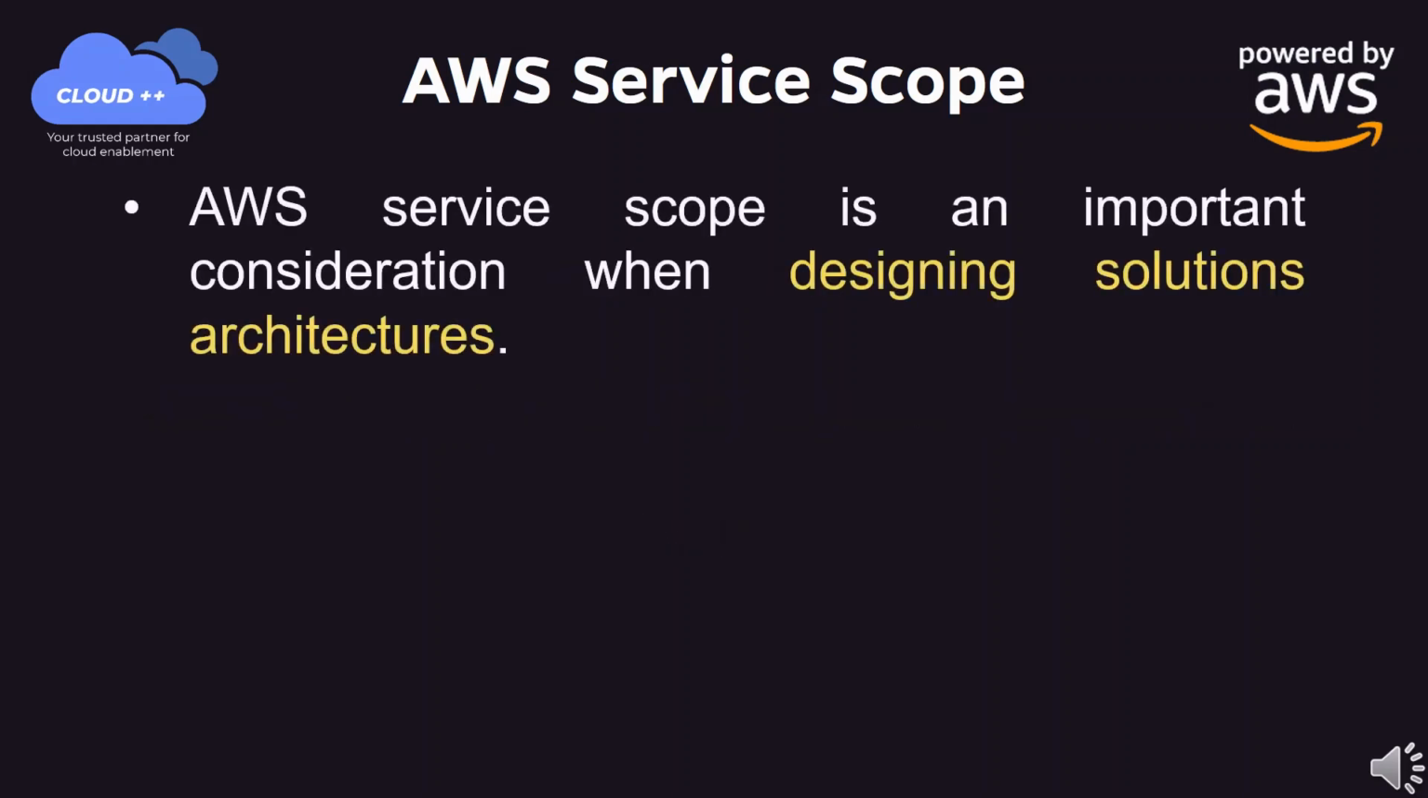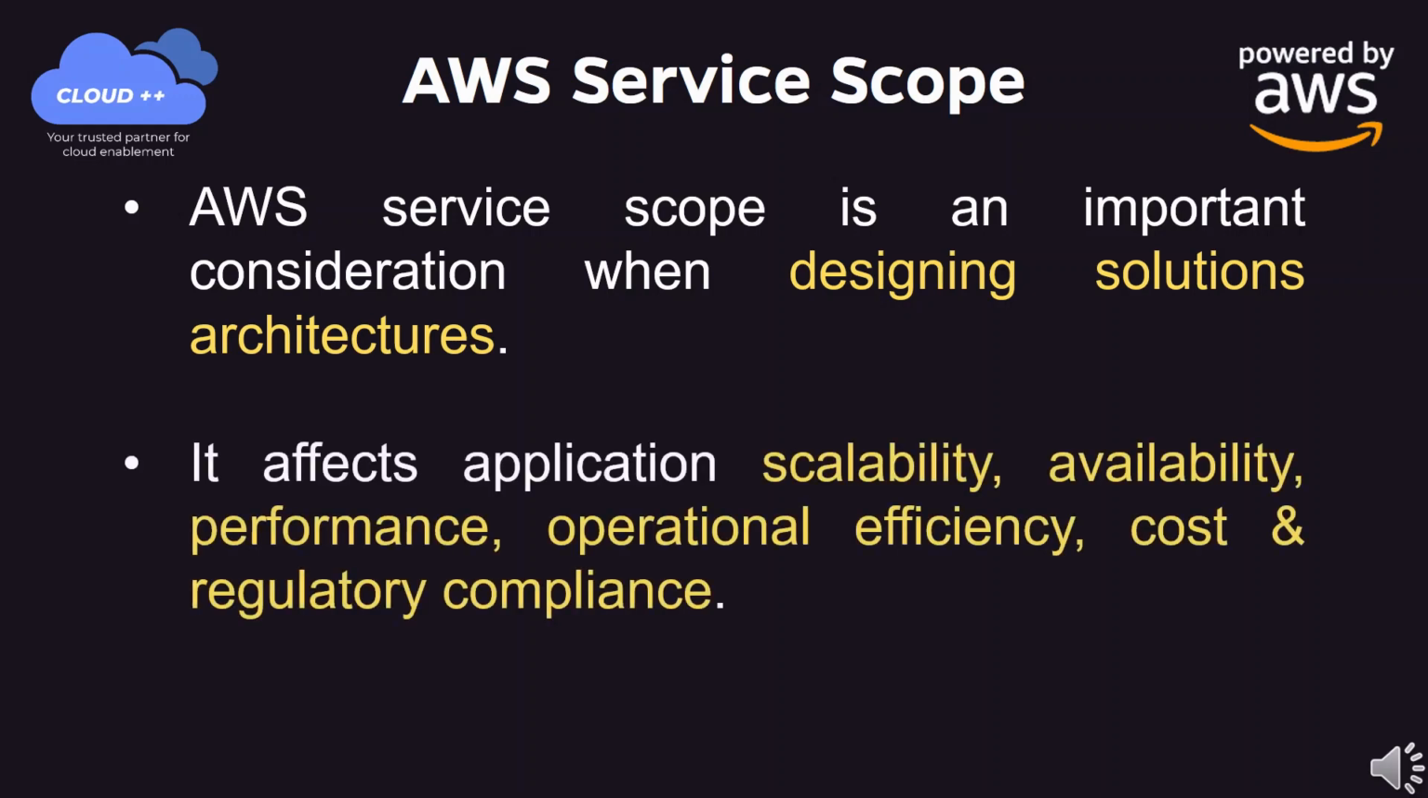AWS Service Scope is an important consideration when designing solutions architectures. It affects application scalability, availability, performance, operational efficiency, cost, and regulatory compliance.